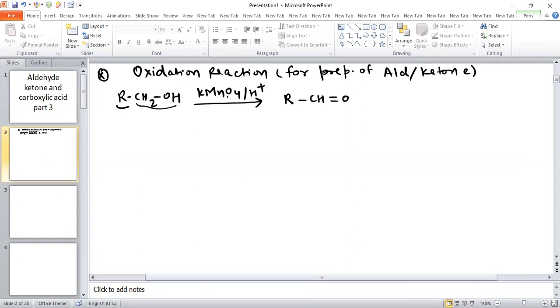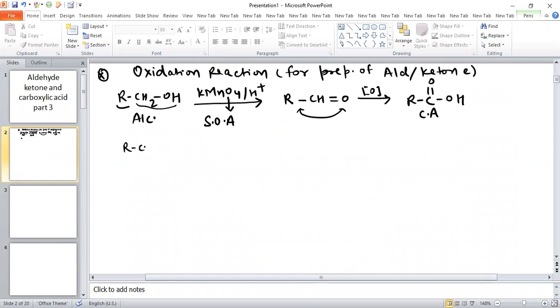But this is a strong oxidizing agent, so it will oxidize further. On further oxidation, it will convert into carboxylic acid. So basically, alcohol directly converts into carboxylic acid by KMnO4 in acidic medium.